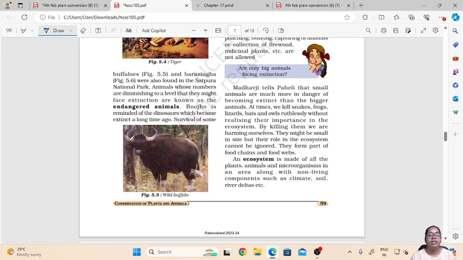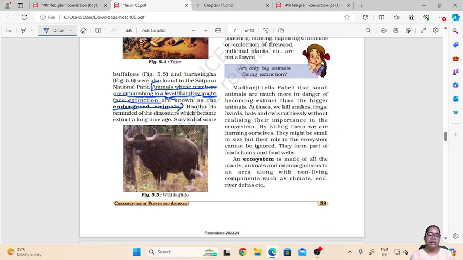So now let us see what we mean by endangered animals. Endangered animals are the animals whose number is diminishing, or the population of the organism is depleting, and there is a high risk that they may get extinct. So this type of organism is classified as endangered animals.